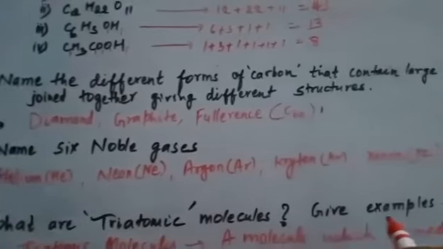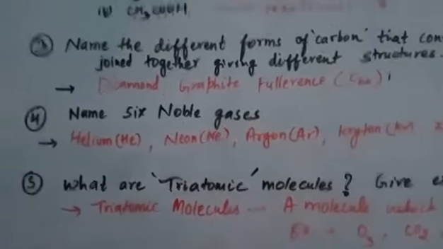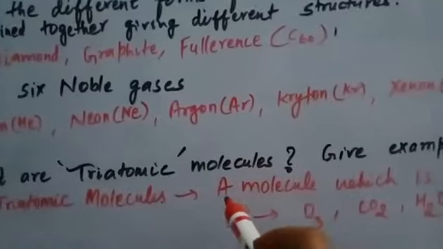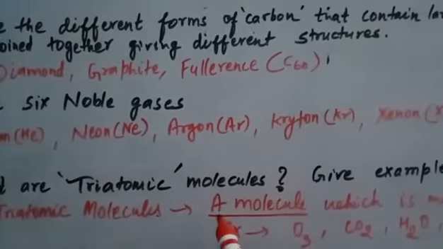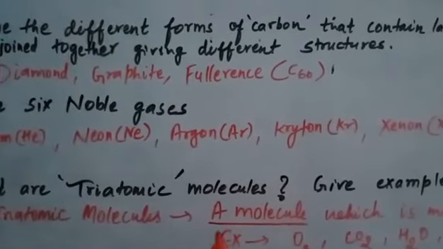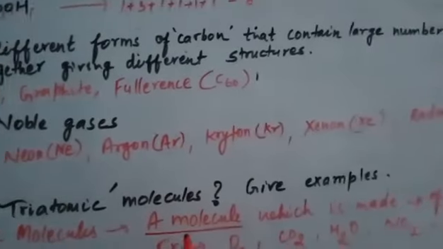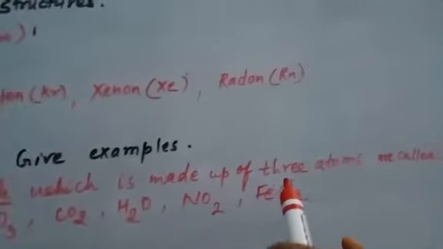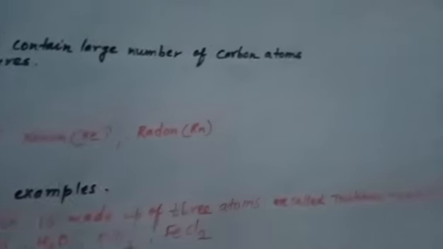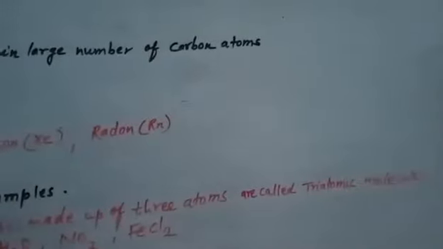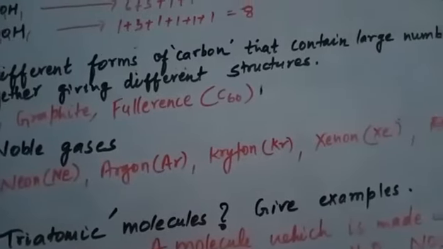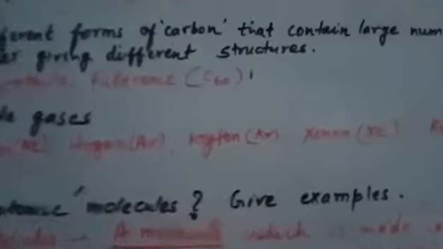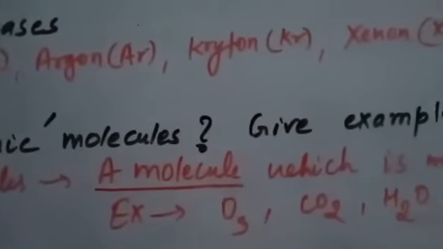Okay. Then what are triatomic molecules? Give examples. It is better if you define it by taking into consideration a molecule. A molecule which is made up of 3 atoms is called a triatomic molecule. Now these 3 atoms may be of the same element or may be of different elements.